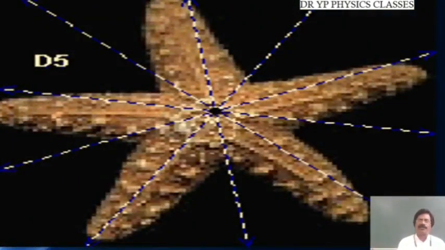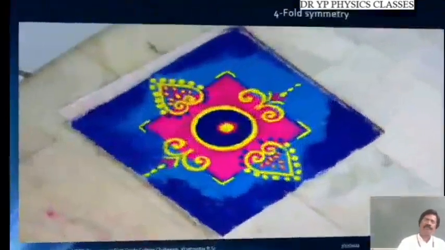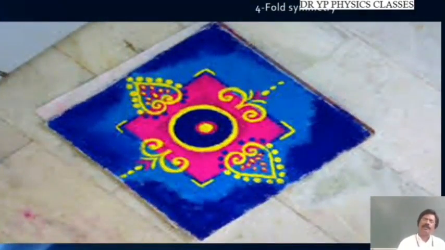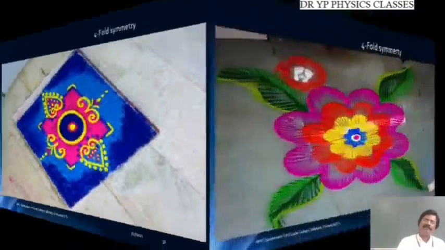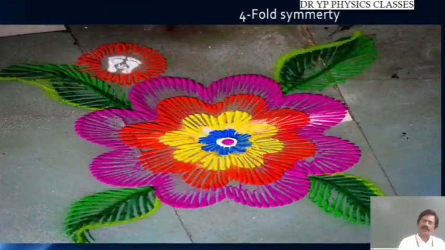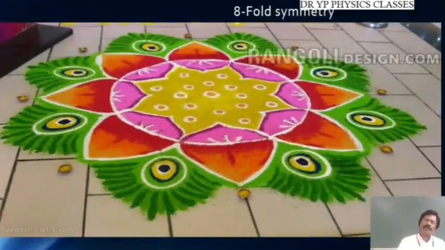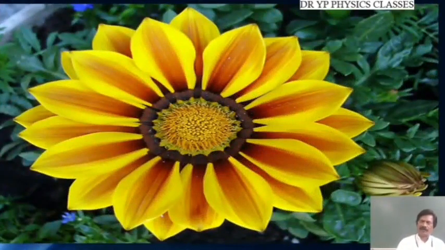Okay, so this is a starfish. This is a 5-fold symmetry. Again, in the Rangoli, we have 4-fold symmetry. This is another Rangoli. This is a 4-fold symmetry. This is like 8-fold symmetry. In one rotation, 8 times it fits in its original position. Sunflower.